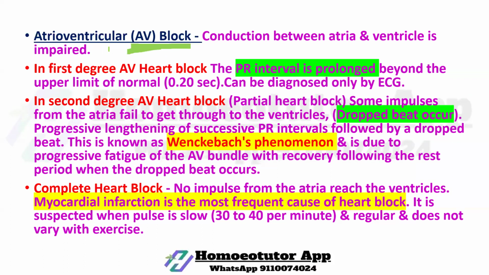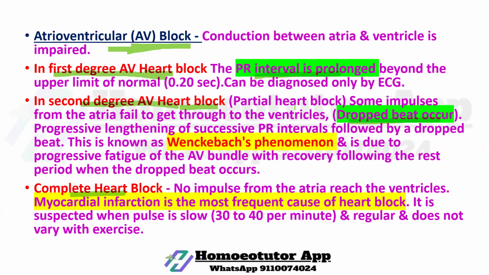Next, AV block. In case of AV block, three conditions are seen: first degree AV block, second degree AV block, and complete heart block. In first degree AV block, PR interval is prolonged. In second degree heart block, a dropped beat occurs.